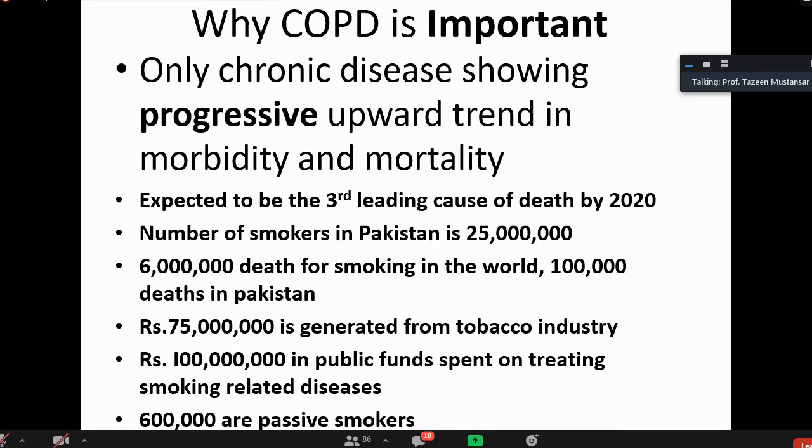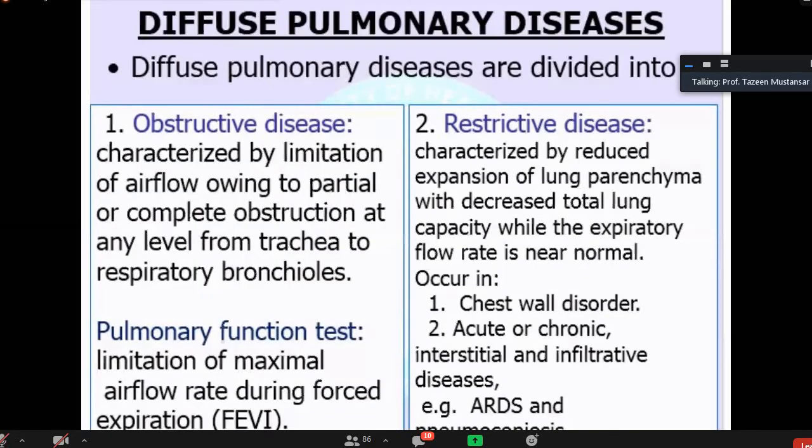Please, will you? Okay. Now this is the comparison between obstructive disease and restrictive disease. Two types of diseases are there. One is obstructive, in which there is an obstruction in the flow of the air as we inhale. And there may be a restriction. Flow of air is there, but it is restrictive because of other causes, because of no defect in the conduit of the flow, but rather there are other restrictions.